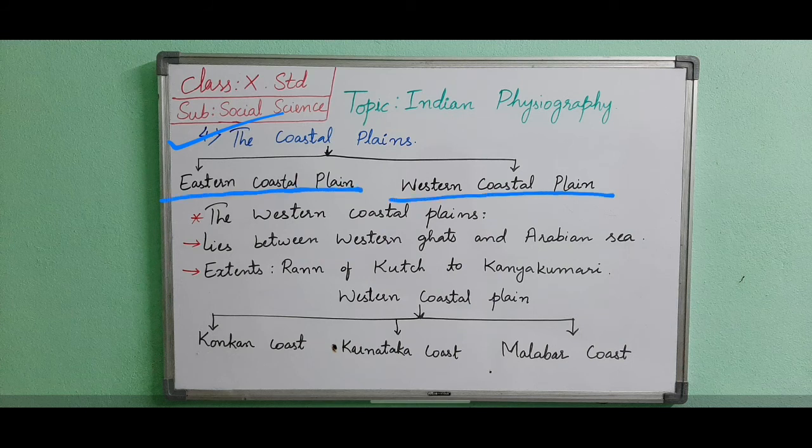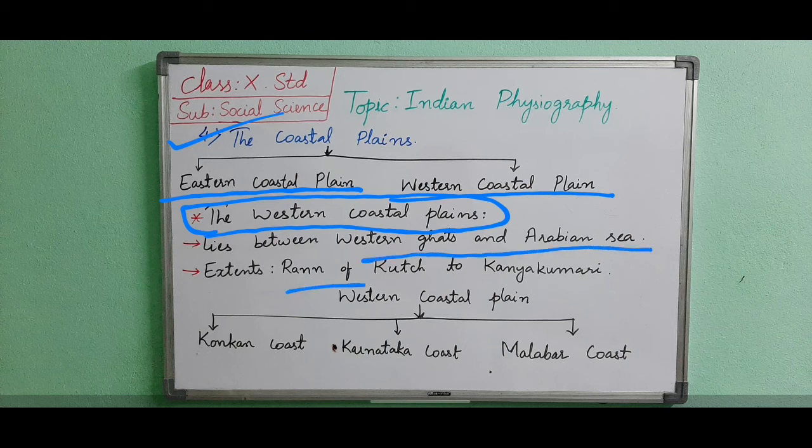First we will see the western coastal plains. The western coastal plains lie between the Western Ghats and the Arabian Sea. It extends from the Rann of Kutch to Kanyakumari. It is narrow, steep and rocky. It can be divided into 3 parts.